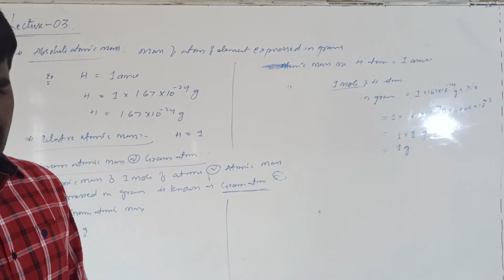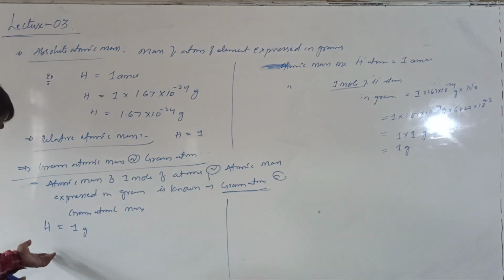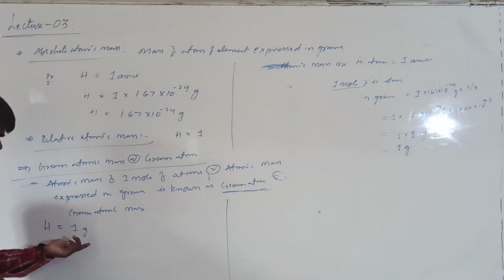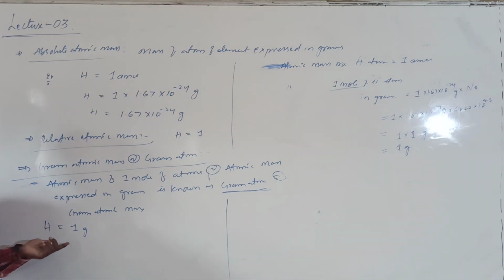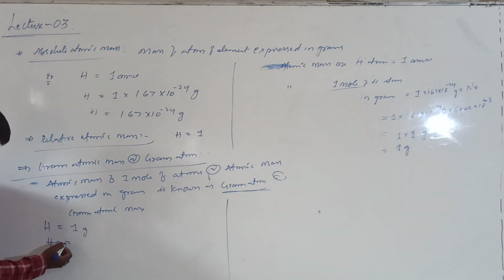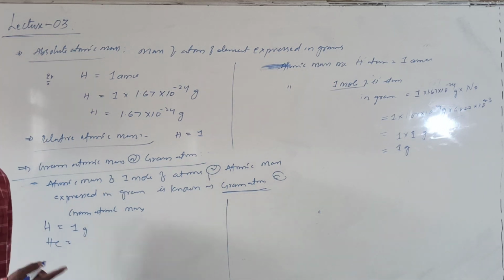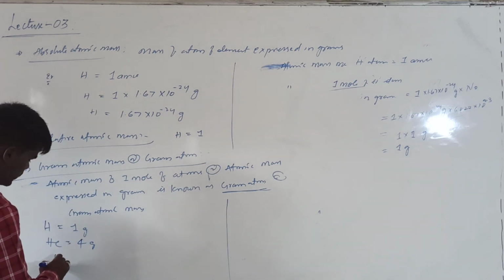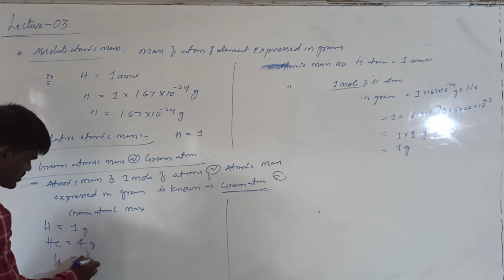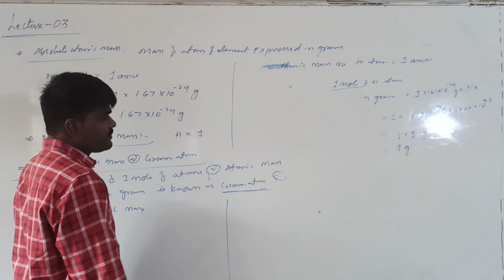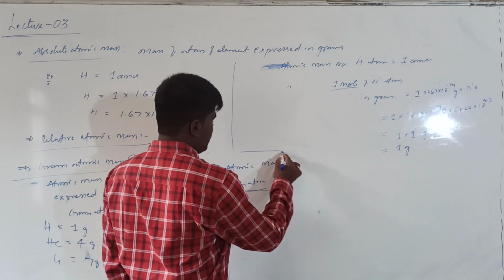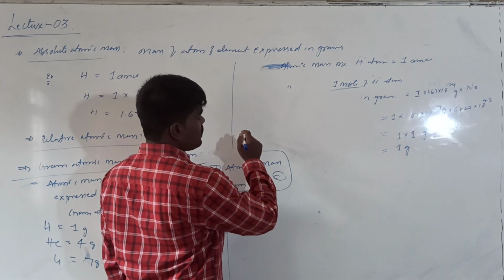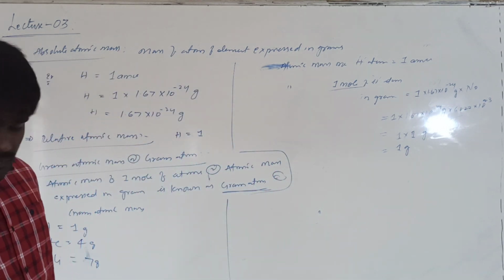The gram atomic mass of any element will be equal to its atomic mass unit in grams. We know that the mass of one hydrogen atom is 1 AMU, and the gram atomic mass of hydrogen will be 1 gram. In a similar manner, we know the atomic mass of helium is 4, whereas the gram atomic mass will become 4 grams. If you are talking about lithium, it is 7 grams. In a similar manner, we can write the remaining elements also. Let me write here.